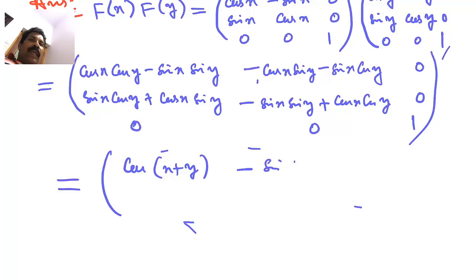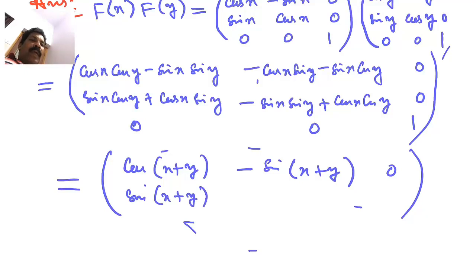What is it? That is sin of x plus y. Then 0 of course. Then sin x cos y plus cos x sin y. What is it? That is sin of x plus y. Then minus sin x sin y plus cos x cos y, that is cos x cos y minus sin x sin y, that is cos of x plus y. Then 0, then 0, 0, 1.